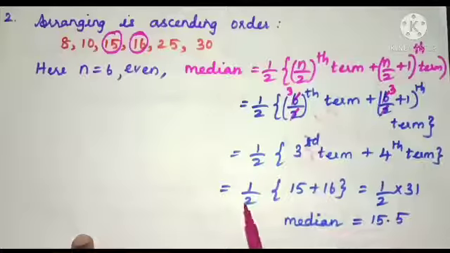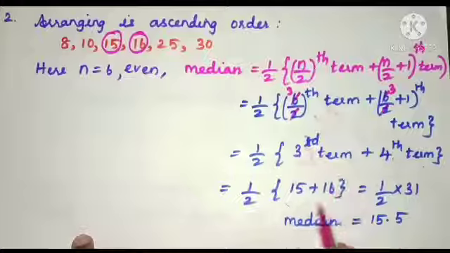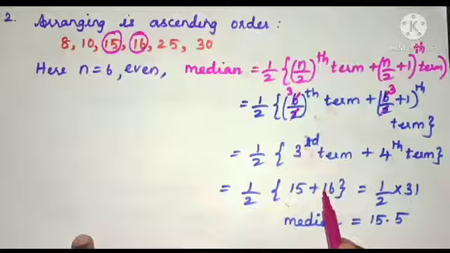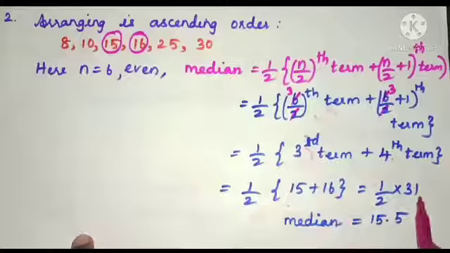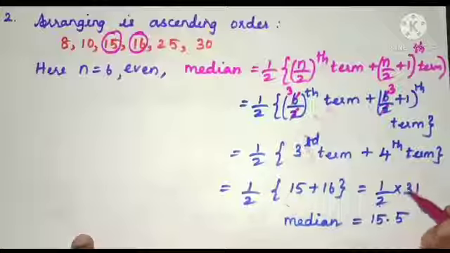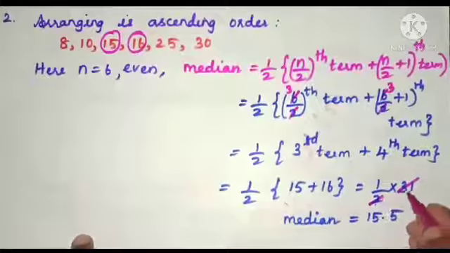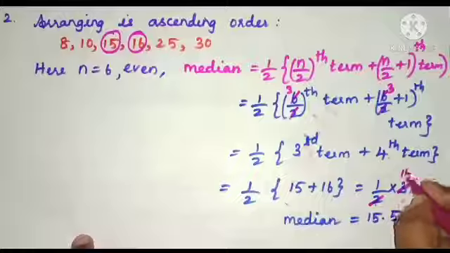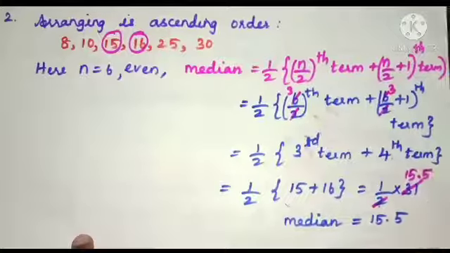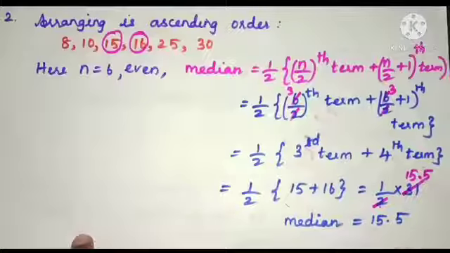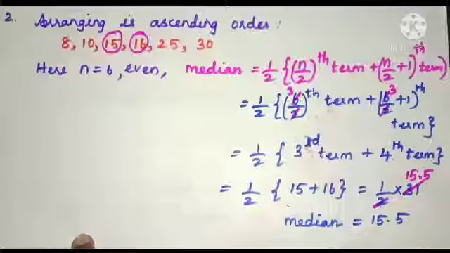15 plus 16 by 2. And here doing the calculation within the bracket first. 15 plus 16 is 31. 31 by 2. When we cancel 31 by 2, we get 15.5, which is the median of the given data.